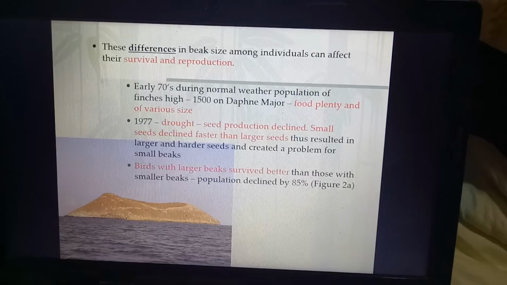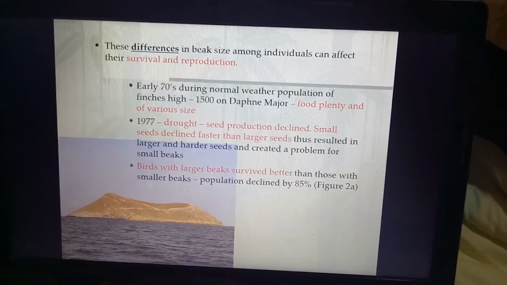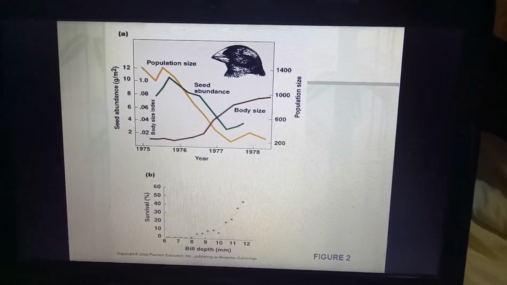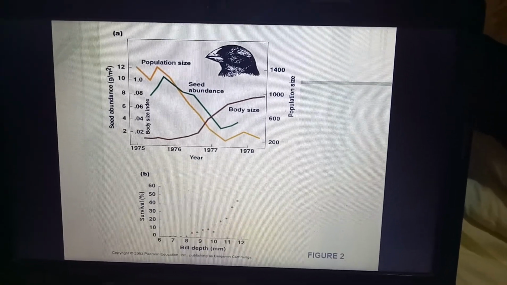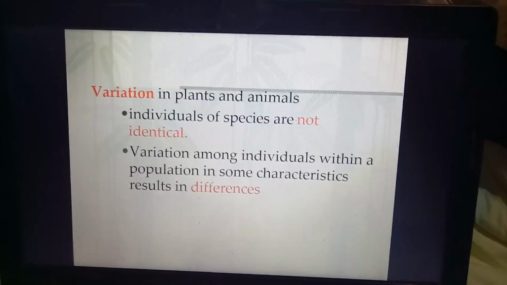So this is a graph showing the size of beaks for big and small size only.